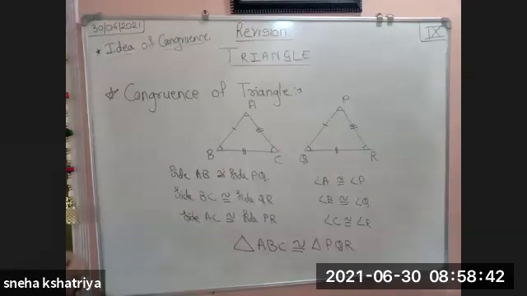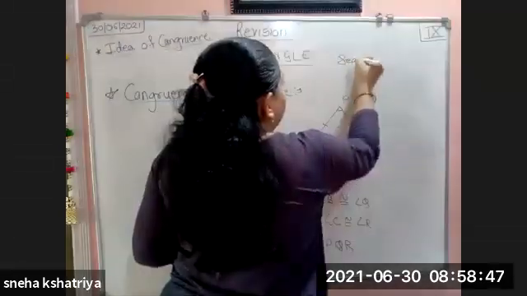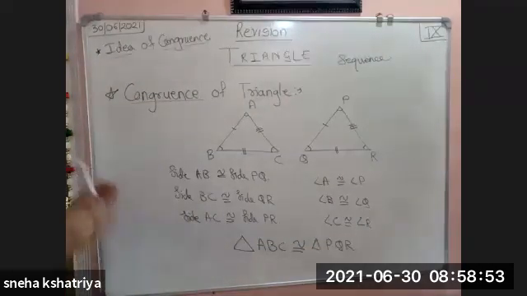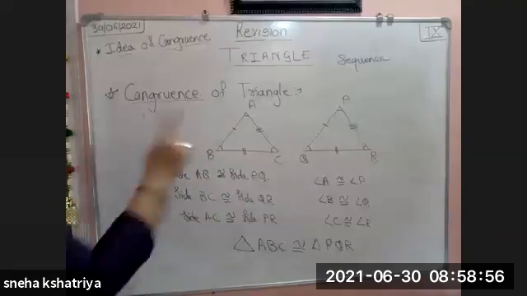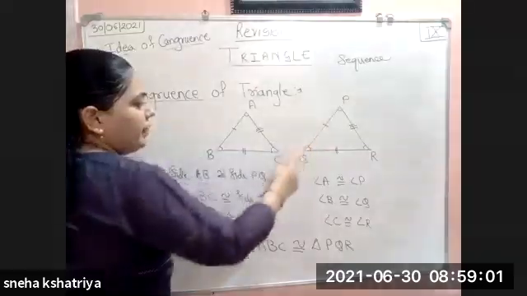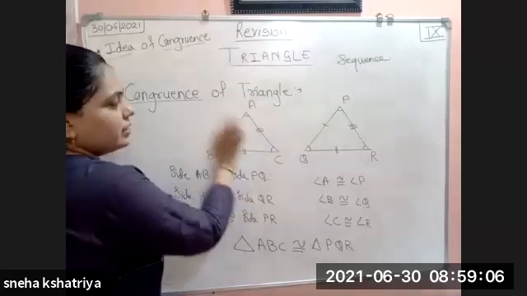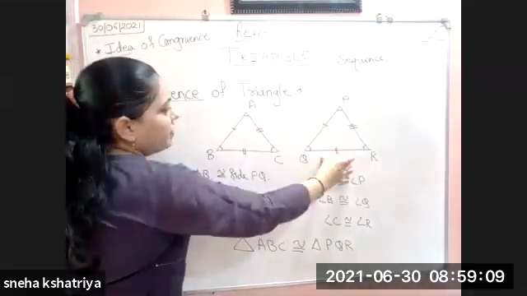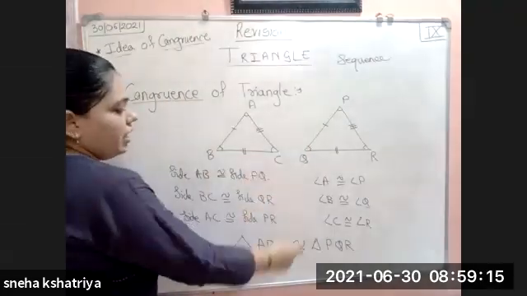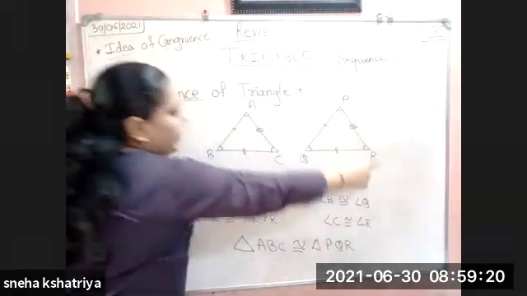Now in this congruence of triangle, one thing is very important, that is sequence. What kind of sequence you take for the first triangle, the same sequence you have to take for the second triangle. If in the first triangle you take ABC, then in the second triangle you have to take PQR only. The sides and adjacent sides must correspond according to that, so the sequence is very important. ABC is congruent to PQR. You cannot write ABC congruent to PRQ.